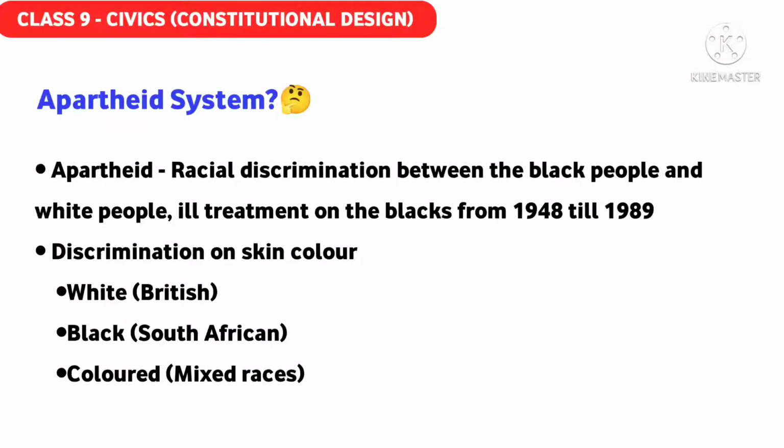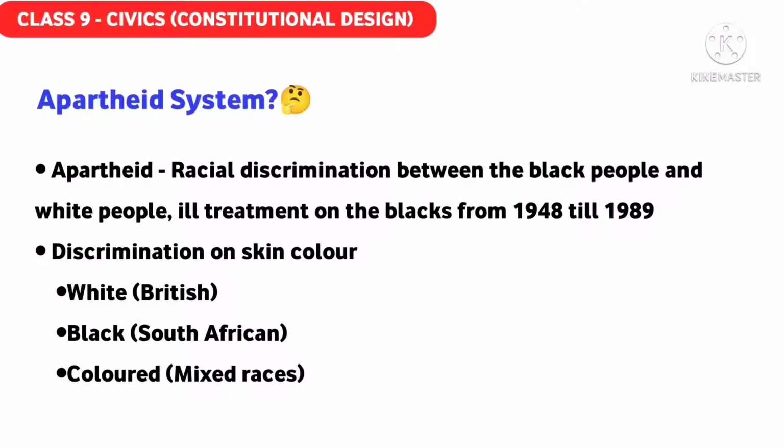The apartheid system was a racial discrimination between the black people and the white people in South Africa. During that time, South Africa was ruled under the British, like the way we were under the British. British means white government, and this racial discrimination, the apartheid system, was promoted by the white government. According to this racial discrimination, the blacks suffered a lot.